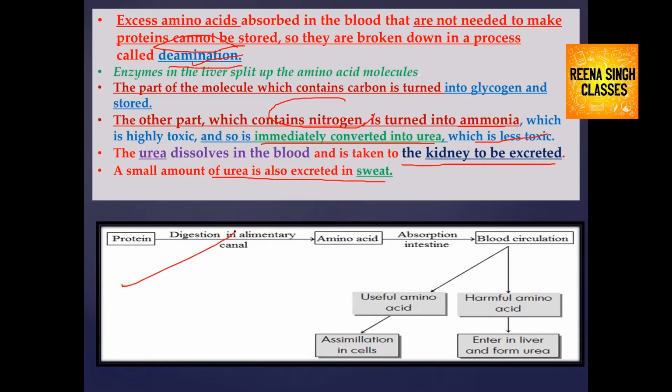It is a pathway of protein digestion in the alimentary canal, which is completed in the alimentary canal, and its smallest unit is amino acid, which is absorbed by the blood vessels. Then useful amino acids are used in assimilation in cells to do all the important activities of the cell, and harmful amino acids enter the liver and form urea, and with the help of the kidney it is excreted out in urine.